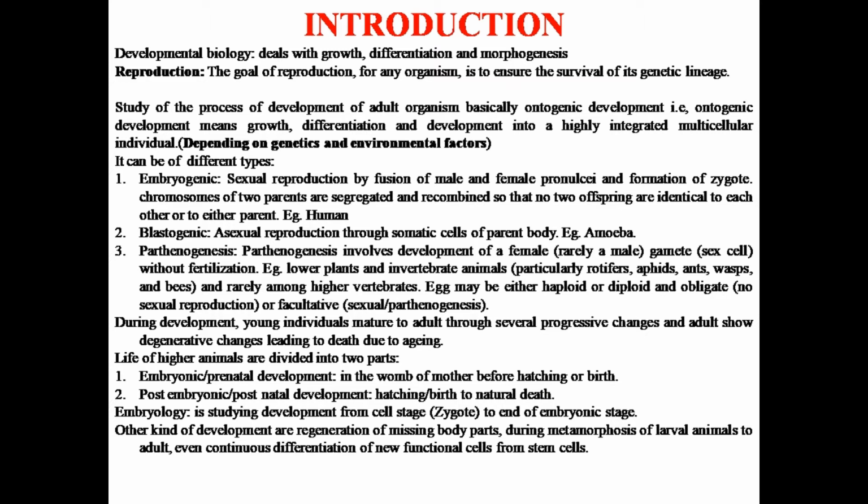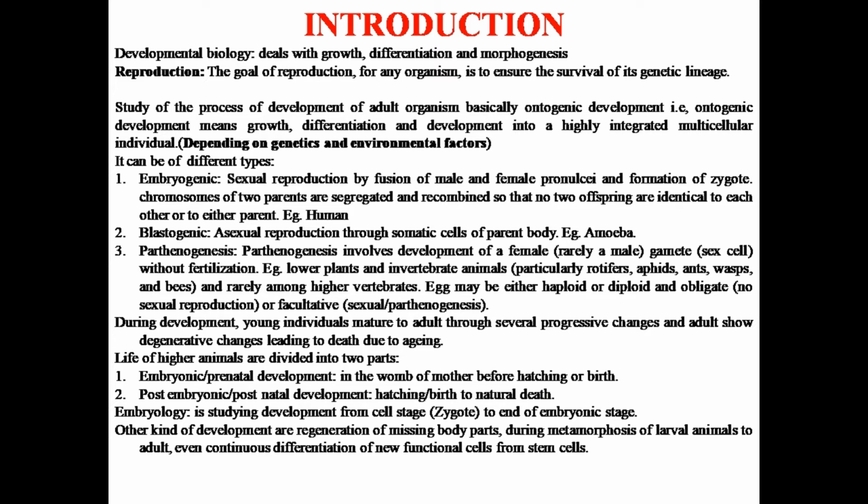And post embryonic or postnatal development means that after birth and up to death, whatever process is occurring will come under this. So these two processes combine and form the development of an individual. All the things which we study regarding this will come under developmental biology.